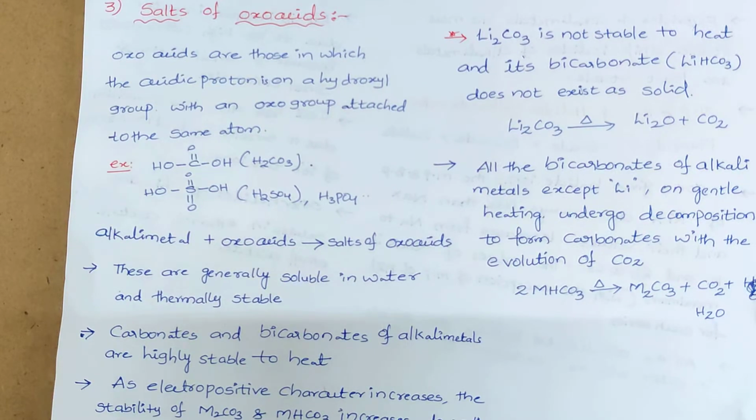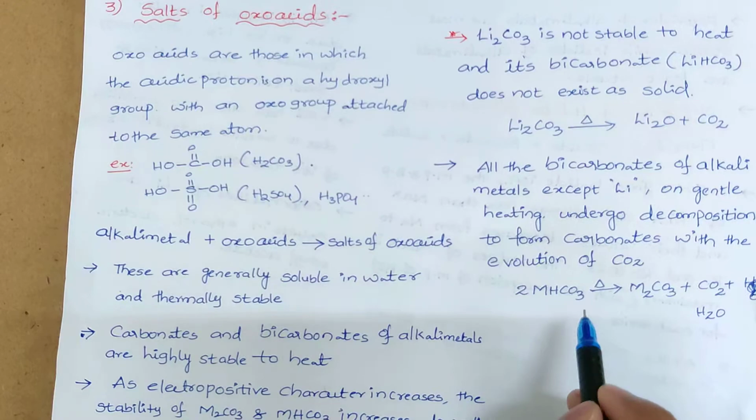And when we observe lithium carbonate, it is not so stable. It easily undergoes decomposition to form the monoxide, that is lithium oxide. We have already known that lithium bicarbonate does not exist as a solid, whereas the other bicarbonates, except lithium, on gentle heating undergo decomposition to form the carbonates with the evolution of carbon dioxide.